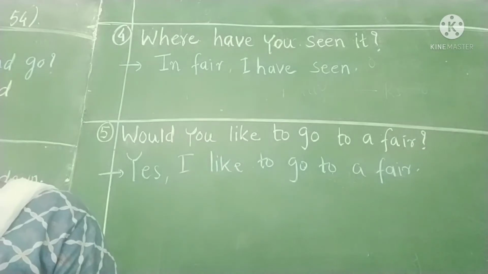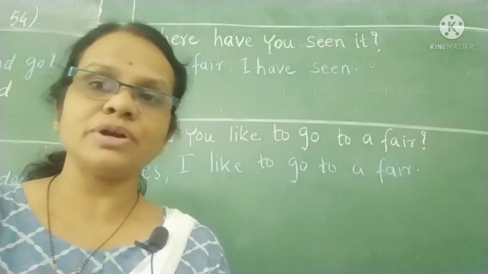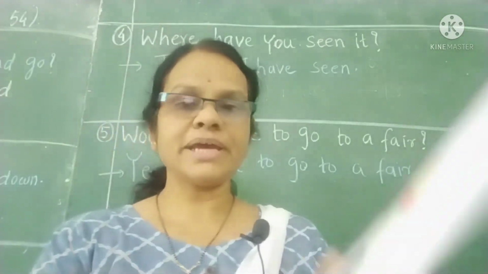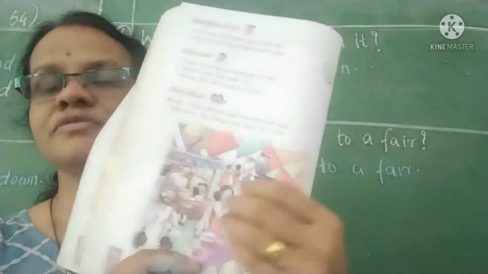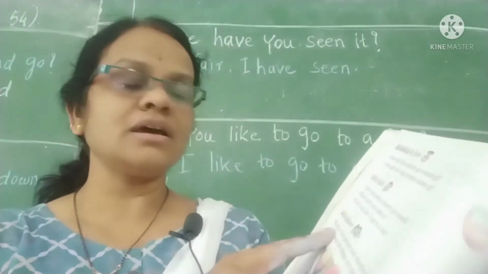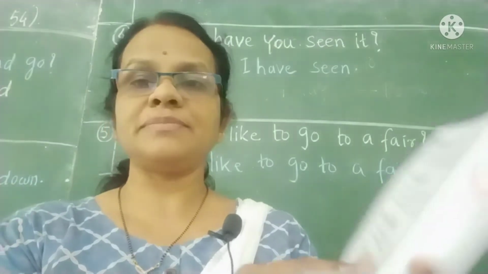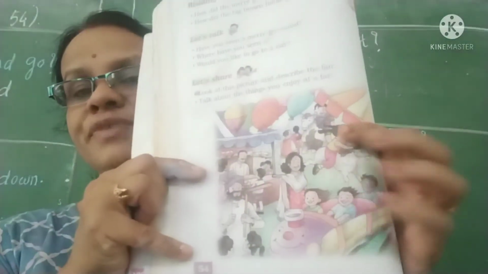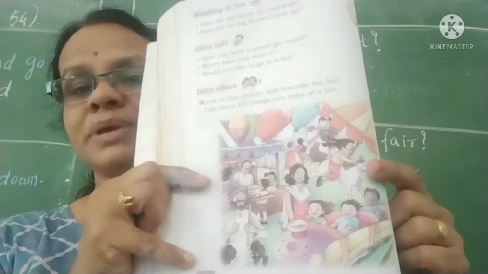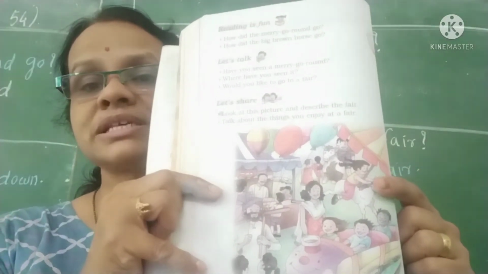Now everyone take out page number 54 of your textbook. I am waiting for 2 minutes. So page number 54, a picture of the fair is given here. And what is the question? The question is written here. Keep your finger. Look at this picture and describe the fair. This is the picture of the fair. Fair यानी क्या? मेला. मेले का picture है और हमें उसे describe करना है, right? So how will you describe?